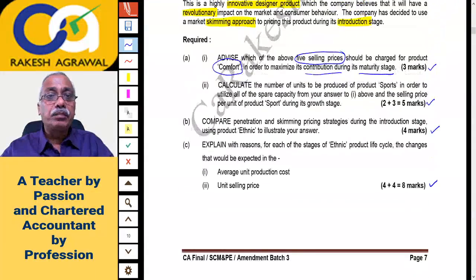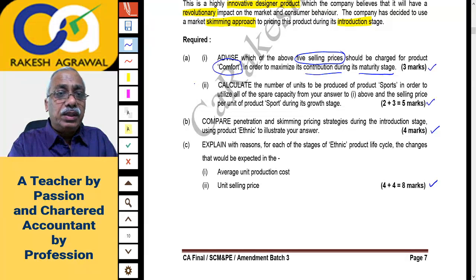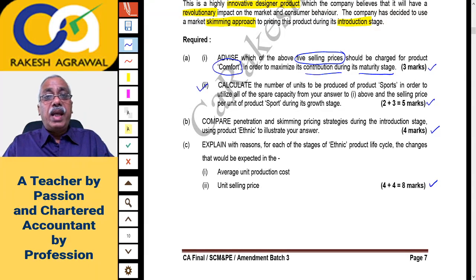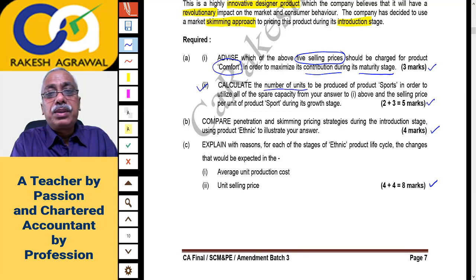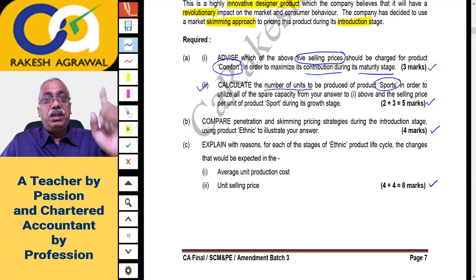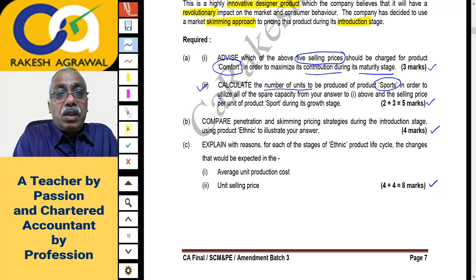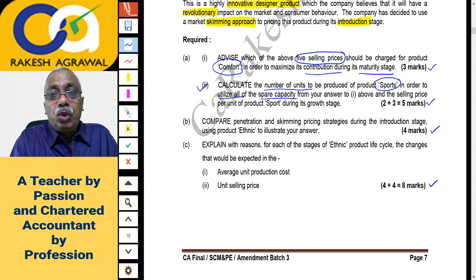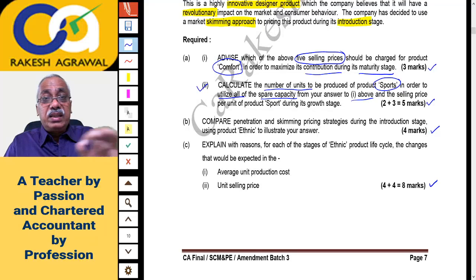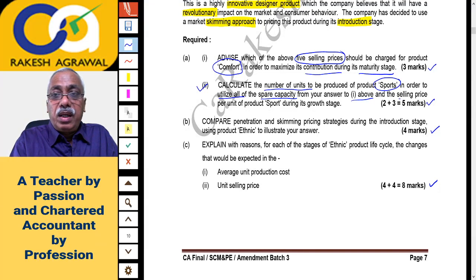I'll go back. Let us check question A2: calculate the number of units to be produced of the product Sports, the second product, the third being Ethnic, in order to utilize all the spare capacity from your answer to 1 above, and the selling price per unit of the product Sports during the growth stage.